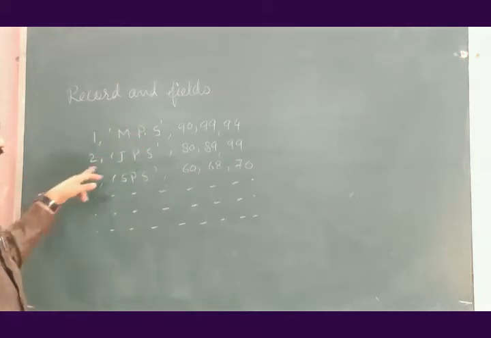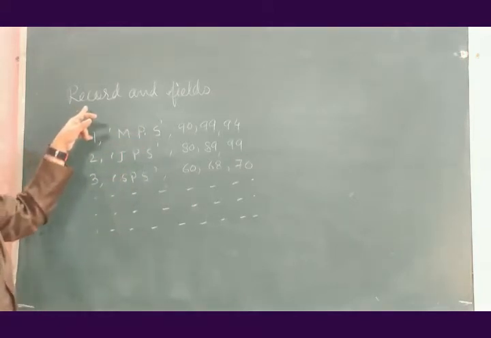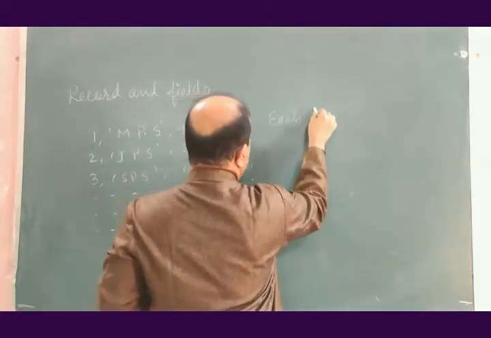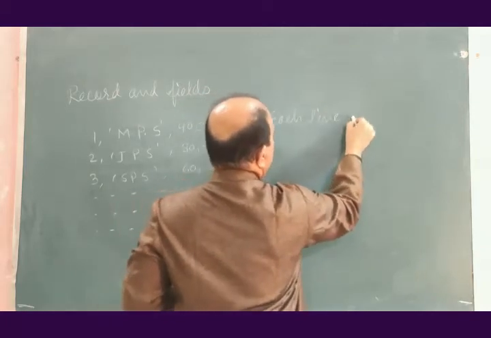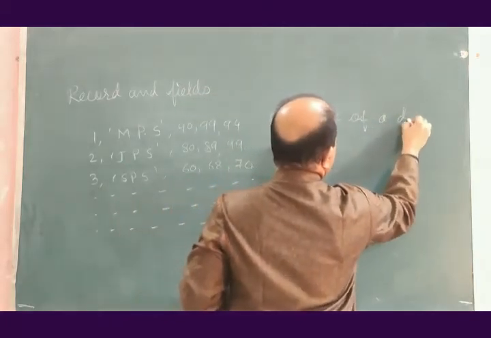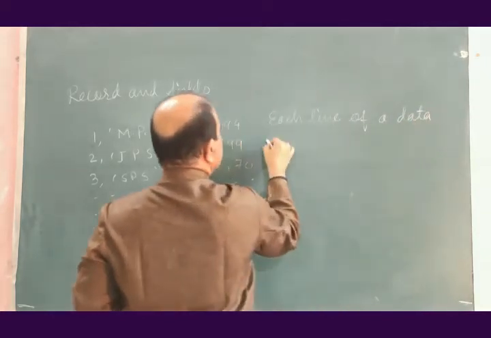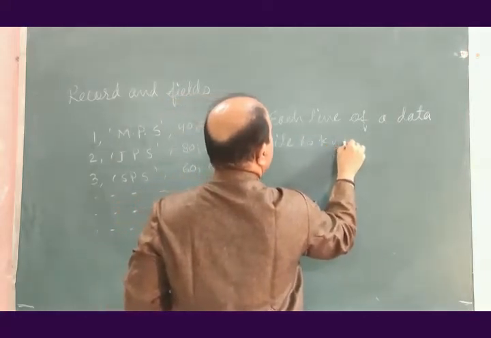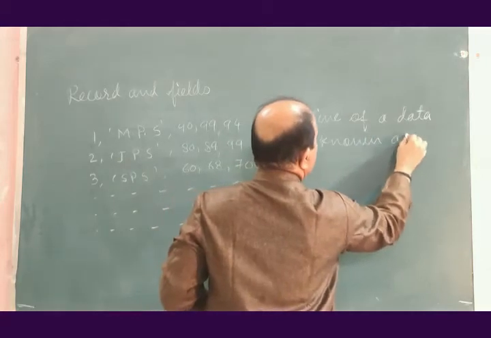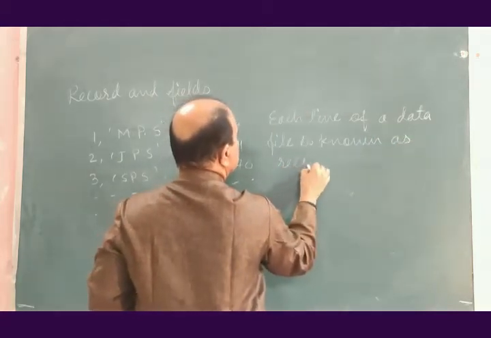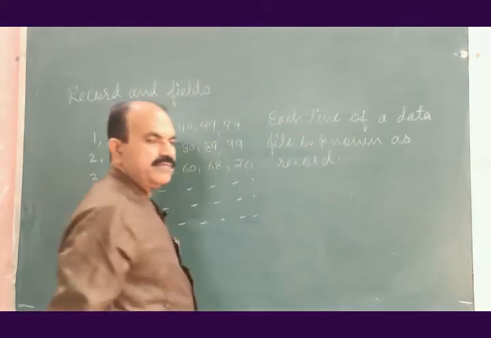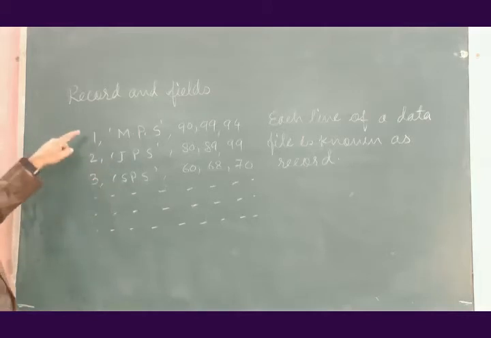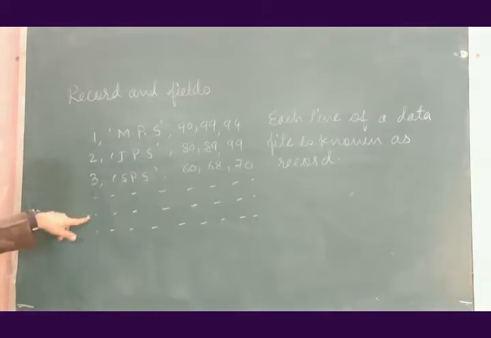Each line of the data file is known as a record. Each line of a data file is known as a record. How many lines you see here? 1, 2, 3, 4, 5, 6.